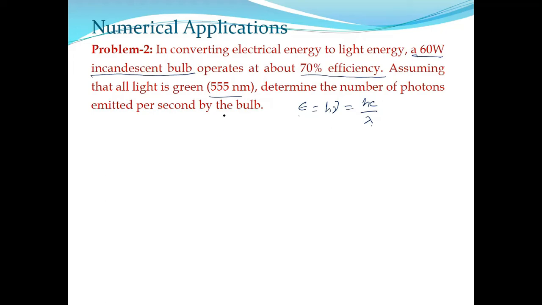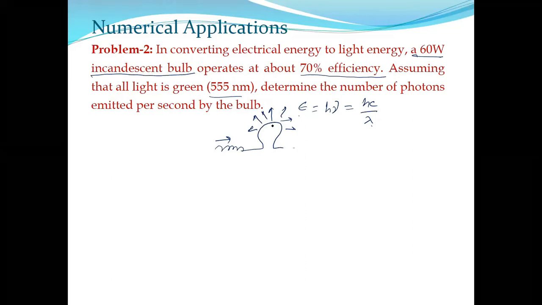It says that in converting electrical energy to light energy, a 60 watt incandescent bulb operates at 70% efficiency. What does that mean? This is your actual bulb. How is a bulb operated? You connect it with some wire and supply some electrical energy. That electrical energy is converted into light energy, and then the bulb shines. This bulb emits radiation in all directions.